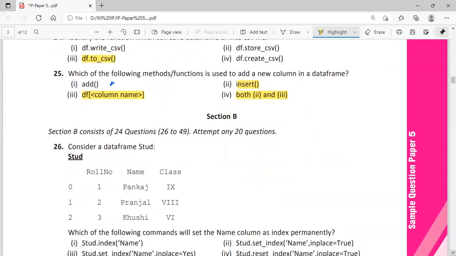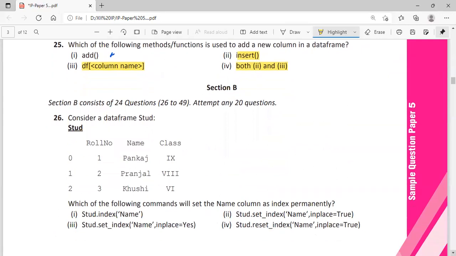Now we are moving to section B. Question number 26: consider a data frame with 3 rows and 3 columns. Which among the following is used to set the name column as the index and store it permanently? For storing permanently, the attribute is inplace equal to True, and set_index is for setting the index. So the data frame name dot set_index, then you specify the column, comma, inplace equal to True. So option 2 is the correct answer.